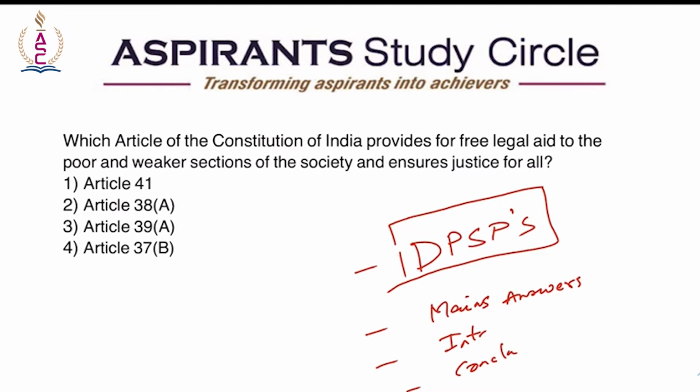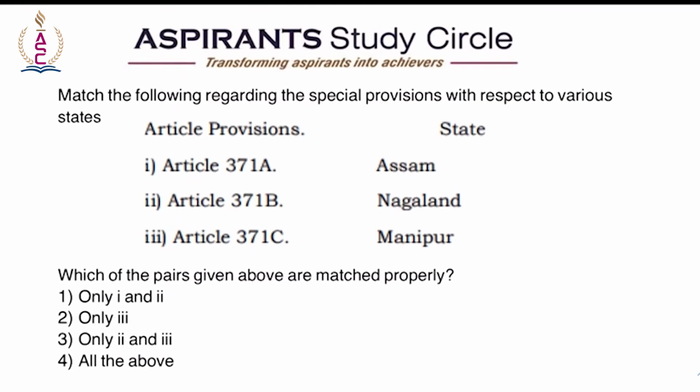So here the answer is very obvious, which is 39A. Article 39A of the Indian Constitution provides for free legal aid to the poor and weaker sections of the society and ensures justice for all. So moving on to the next question.